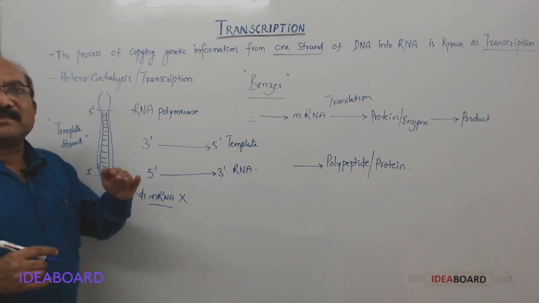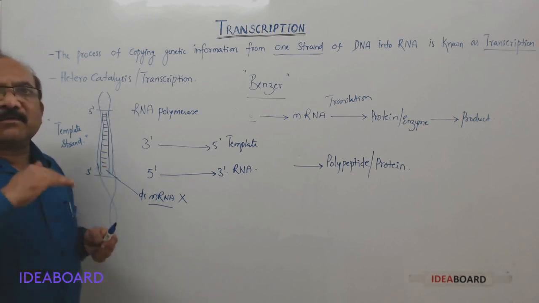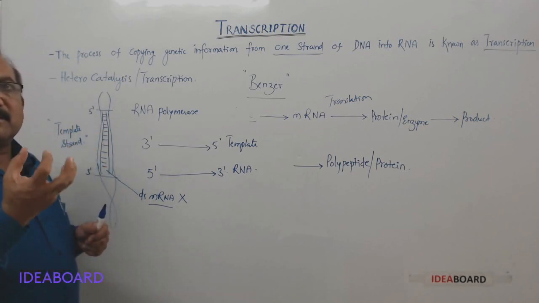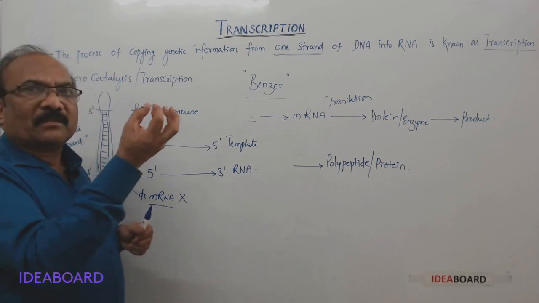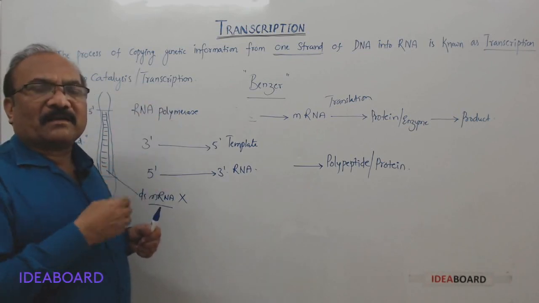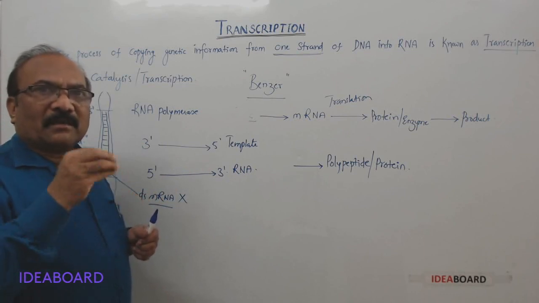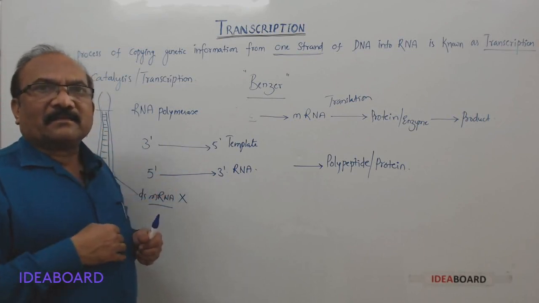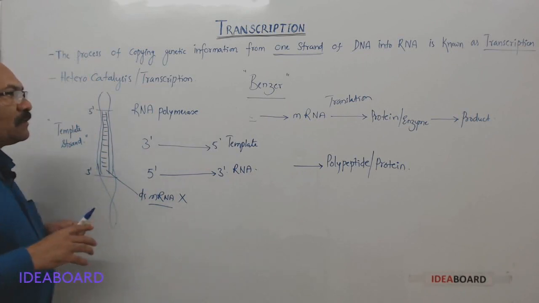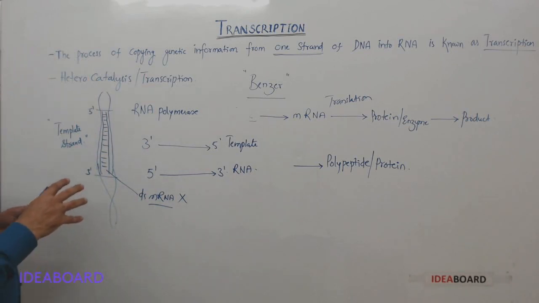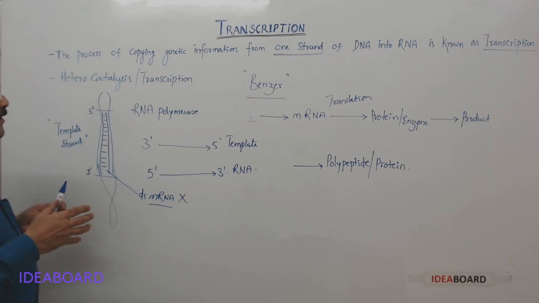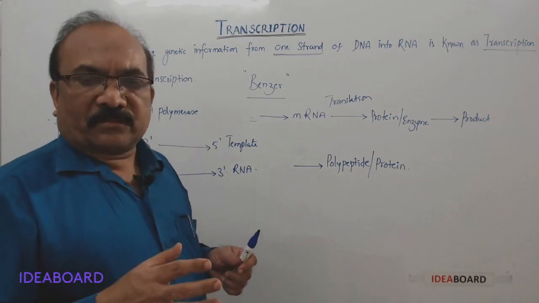It cannot be translated, because at the time of translation the tRNA will decode the information present on mRNA, so for that purpose the mRNA should be single-stranded. So these are the two explanations why both strands are not behaving as template strands.